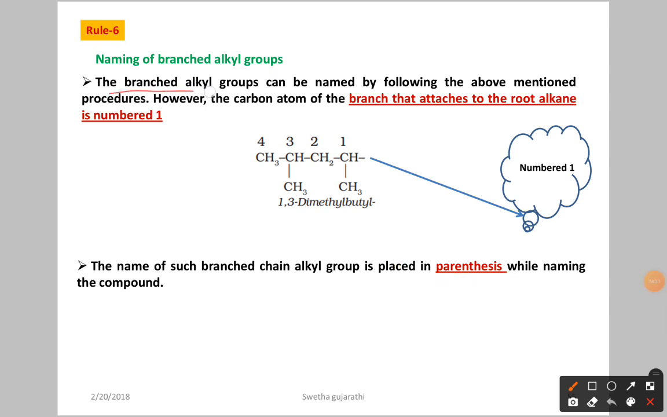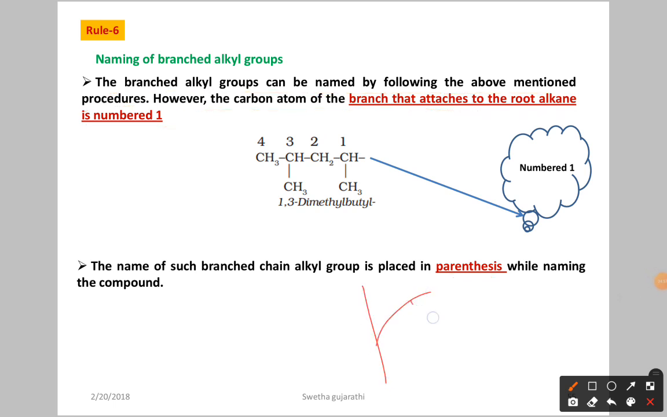The branched alkyl groups can be named by following the above-mentioned procedure. However, the carbon atom of the branch that is attached to the root alkane is numbered 1. What is the meaning of this? For example, here we have the parent chain, and in this we have the branch. Like this, you have some branches.